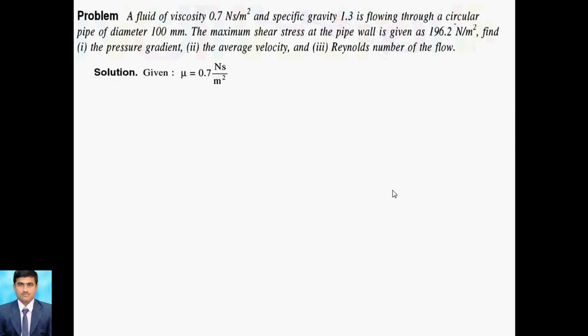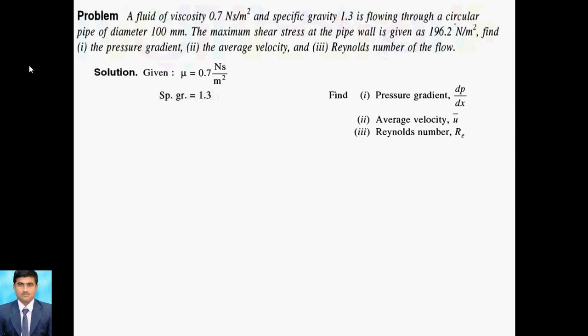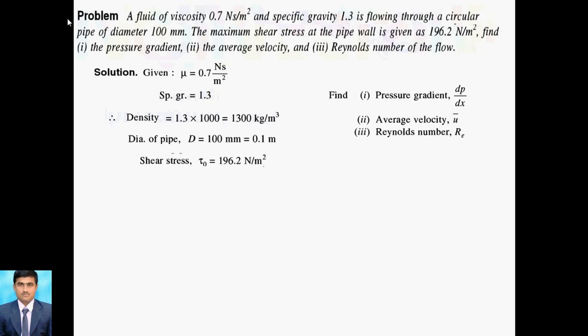So first of all we write down the given data. Mu is the dynamic viscosity, that is 0.7. Then specific gravity is given to you, that is 1.3. Diameter is given, that is 100 mm, and density. So we know that density is 1.3 into 1000. Directly you can multiply the specific gravity by 1000 and we get the density. So density is already calculated, diameter is also given. Then shear stress is given, that is 196.2, at the pipe wall. And we have to find the pressure gradient, that is dp by dx, the average velocity u bar, and the Reynolds number Re.